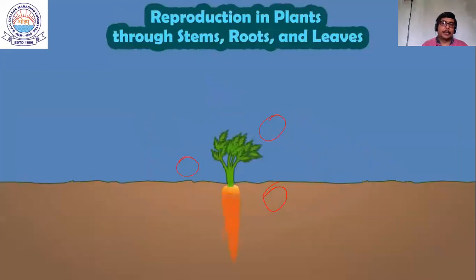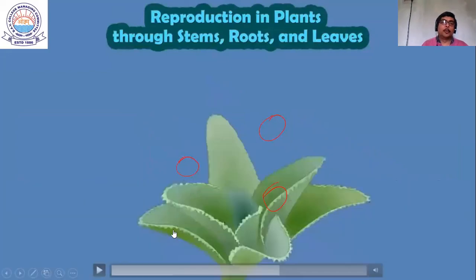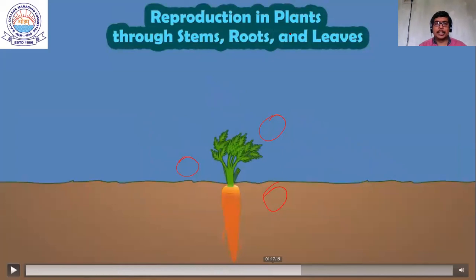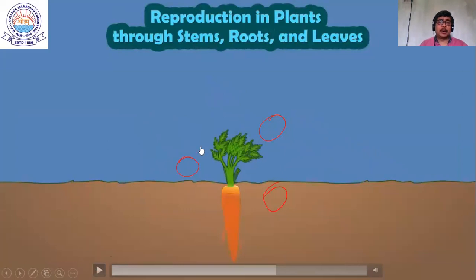व्हाट यू कैन डू दिस, you can do this activity in your home also. You will take a carrot, okay, and you will cut it and you will plant it. You will find that a new plant comes out from the root of that carrot. Okay, so what we have seen, this is the reproduction through the root of the carrot. ये गाजर जो रूट से रिप्रोड्यूस किया, ठीक है। नाउ आई होप इट इज क्लियर टू यू.